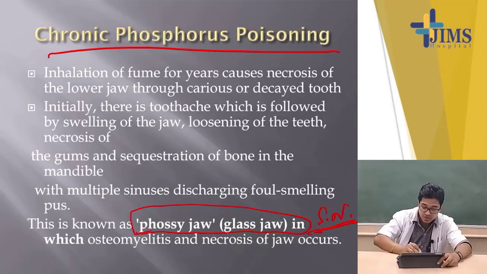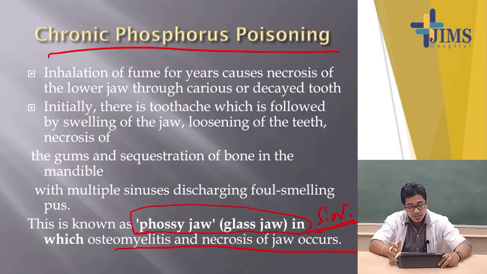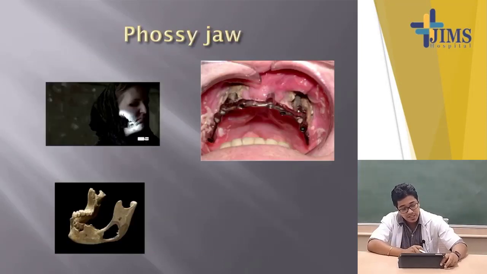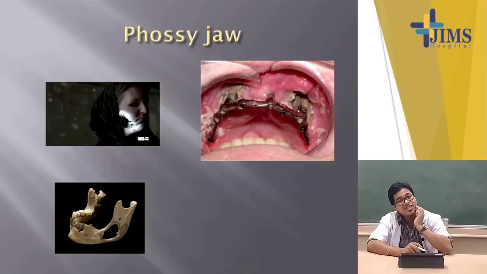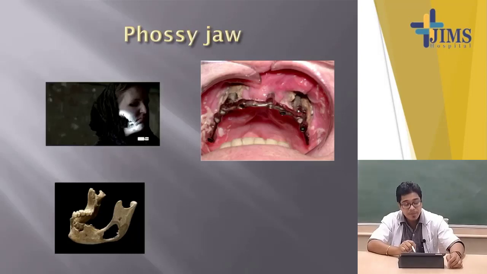So it causes osteomyelitis and necrosis. See the pictures from outside. Here one woman, how the lower jaw looks externally. It is depressed, edematous, inflamed, and infected. When you dissect, opening the mouth, you see in the lower jaw there is necrosis over the gum, the bones are involved, and there is osteomyelitis and sequestrum, and see here there is a gap, meaning there is no bone here.